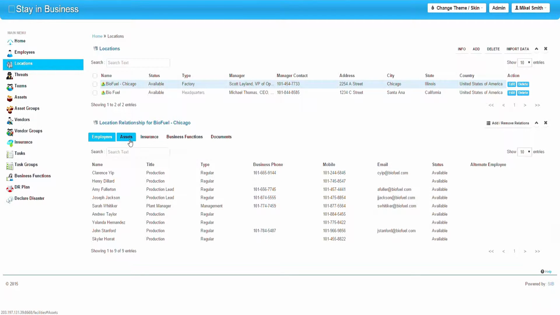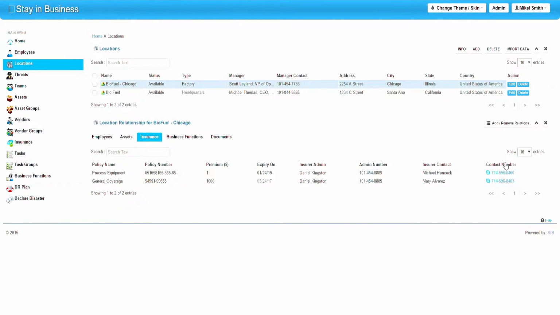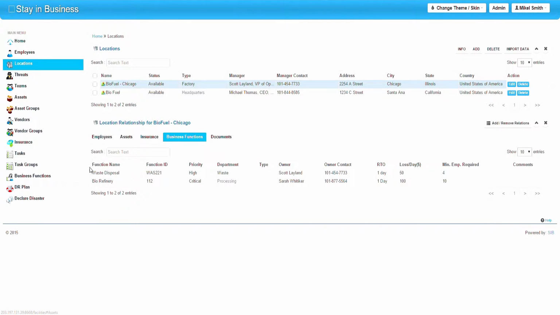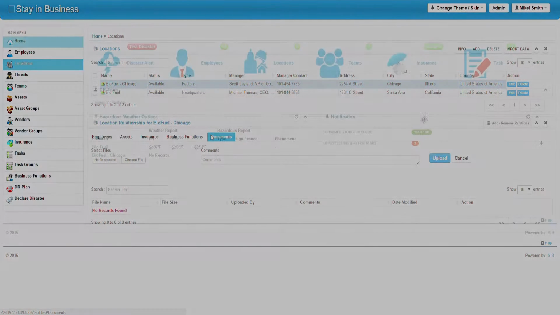For your different locations, you will see what employees are assigned to that location, what assets are assigned to that location, all insurance applicable to that location, and what business functions that location serves, and any documents for that location that would need to be accessed during a disaster.